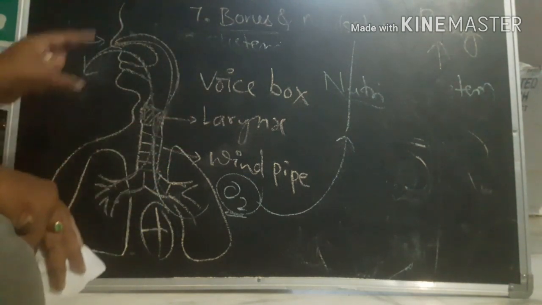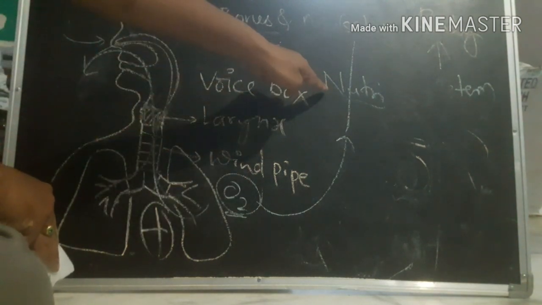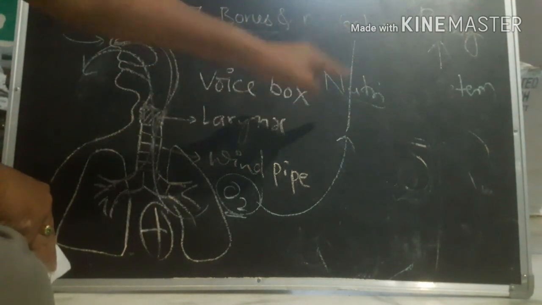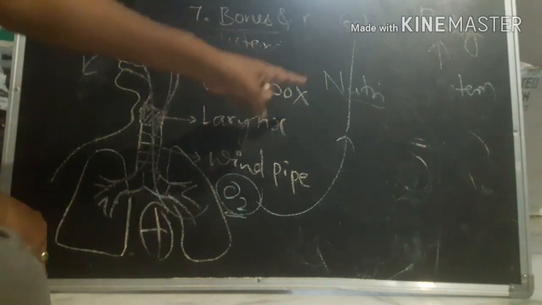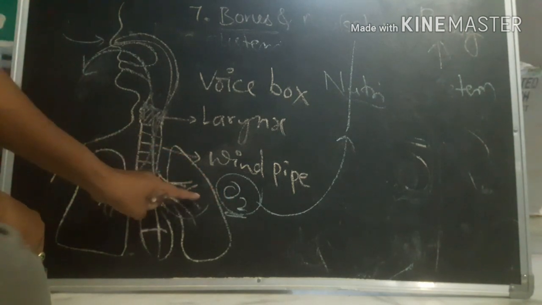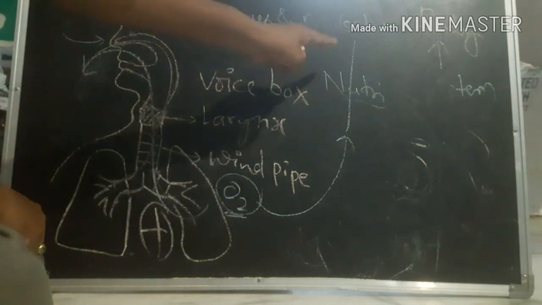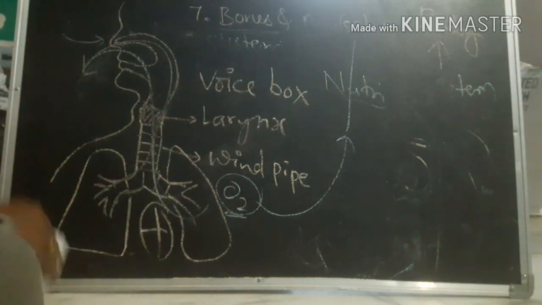I think you understood why we are using the breathing system: to release energy from the nutrients, right? Who releases energy? Oxygen releases. From where do we get oxygen? From the lungs. Who carries the oxygen to the body parts? Blood vessels, blood, right? So like this.